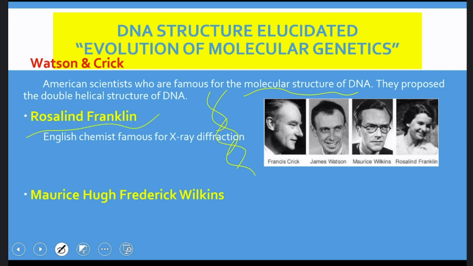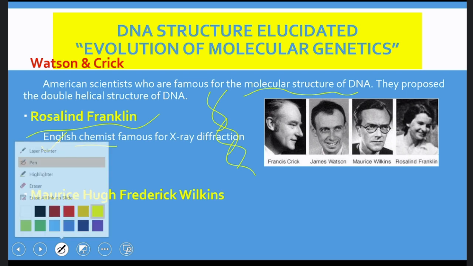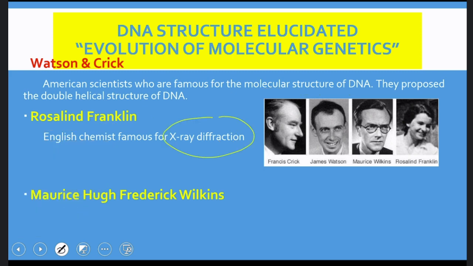Who is Rosalind Franklin? Rosalind Franklin is an English chemist. She is neither a botanist nor a zoologist. She is just a chemist, a scientist of the chemistry branch. She was doing her experiments with the X-ray diffraction technique, and it led to the development of the DNA molecular structure and the structure of viruses. The same technique was adopted by Watson and Crick later to elucidate the double helical structure of DNA.